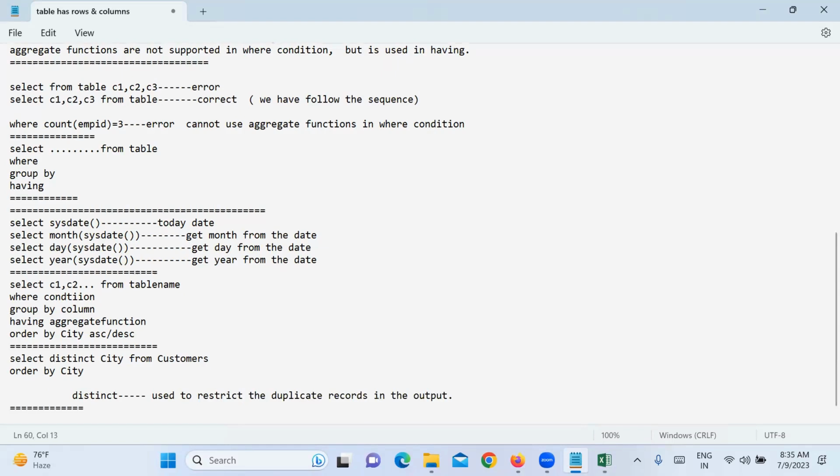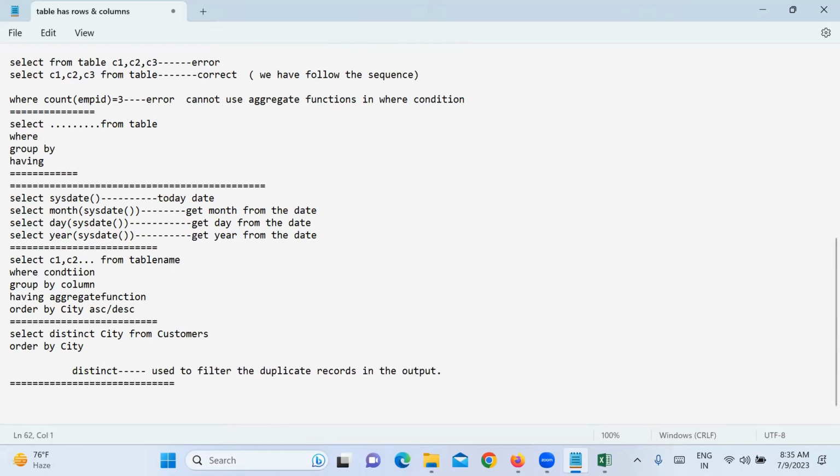What about null values if you have any? Null will not display, right? Yes, if more than one time null is there, null also will display one time. If more than one time null is there, it will display null one time, right? Okay.